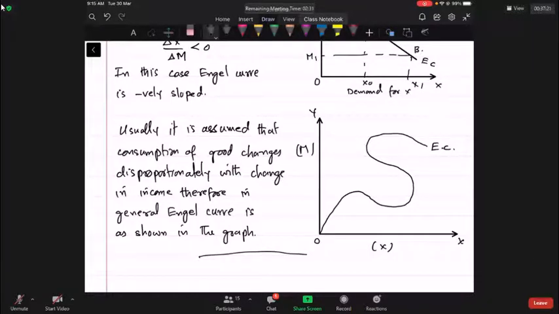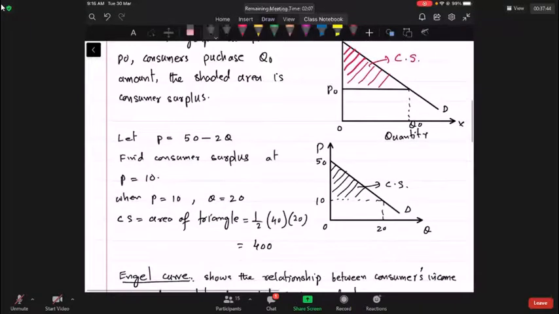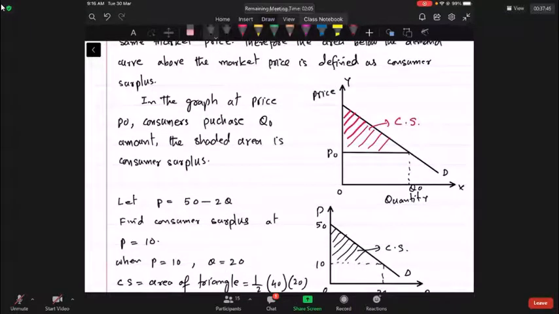But when you go to the market, there is a price tag written on the product. So you always compare your willingness to pay with the price of the product in the market. If that price is less than your willingness to pay, you purchase it. Otherwise, you leave it. So consumer surplus is the difference between your willingness to pay and the market price. It is basically the area below the demand curve above the market price.